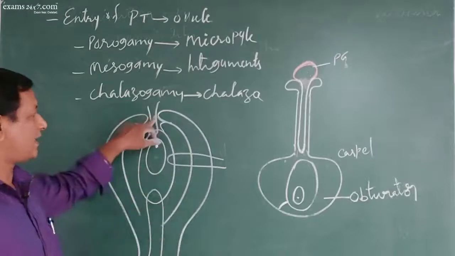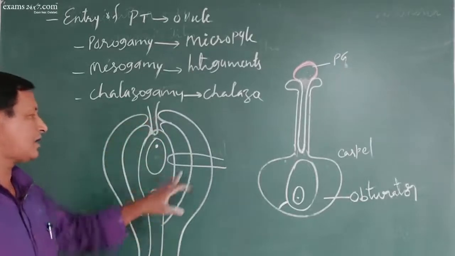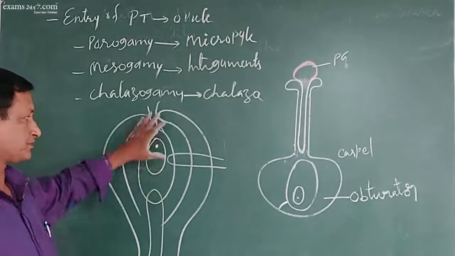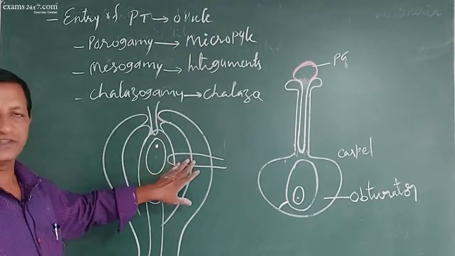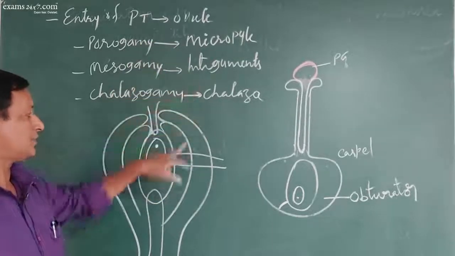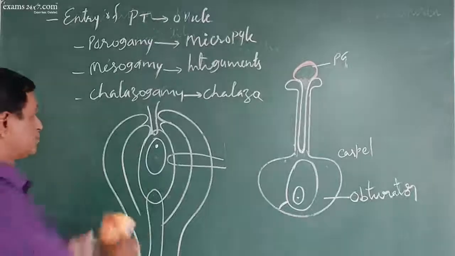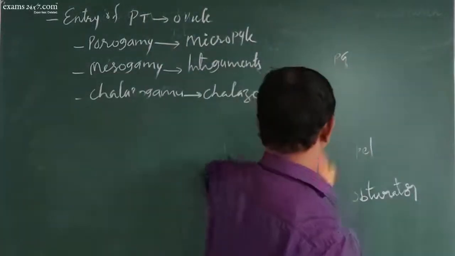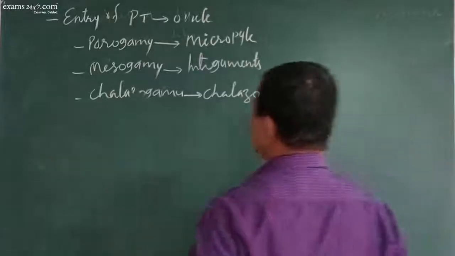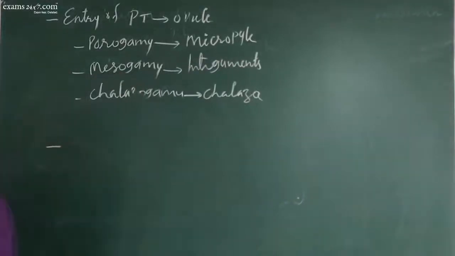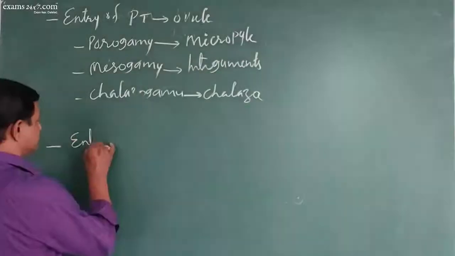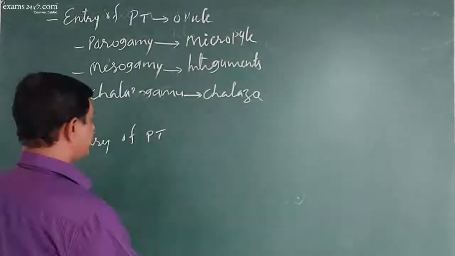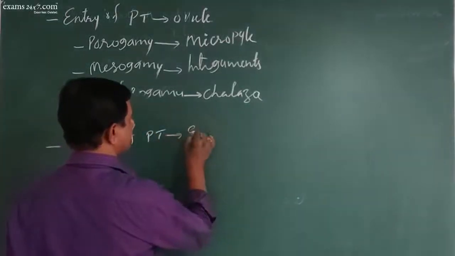So the pollen tube can enter through the micropyle, through the chalaza, or through the integuments. Through any pathway, the pollen tube can enter the ovule. That will be guided by the obturator. Next, the third step is the entry of the pollen tube into the embryo sac.